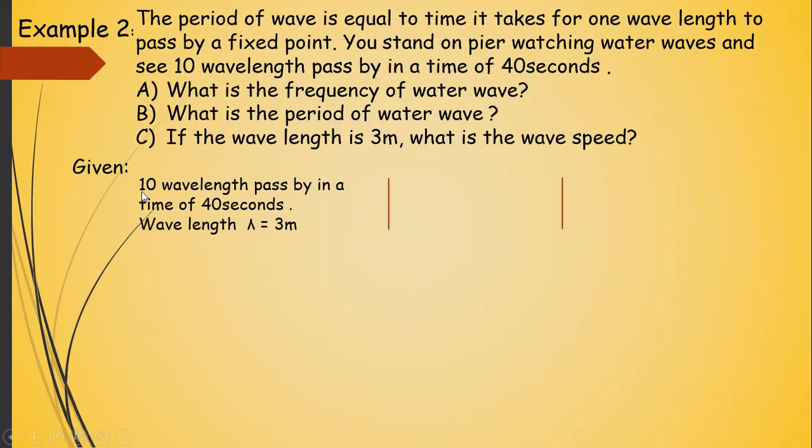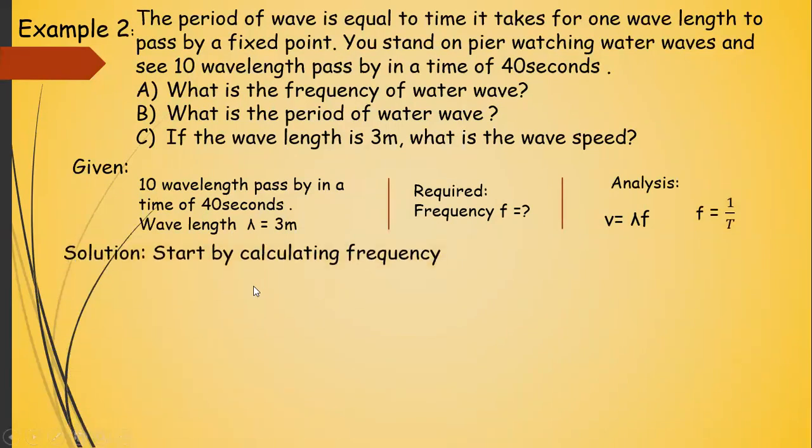So what is given? 10 wavelengths are passing in a time of 40 seconds, and the wavelength is 3 meters. The length of one wave is 3 meters. What you are required to find is the frequency. Your formula will be V is equal to f lambda. For the first question, what is the frequency of the wave?